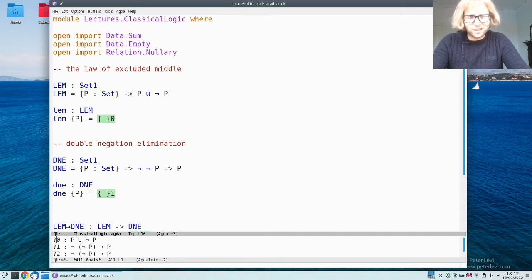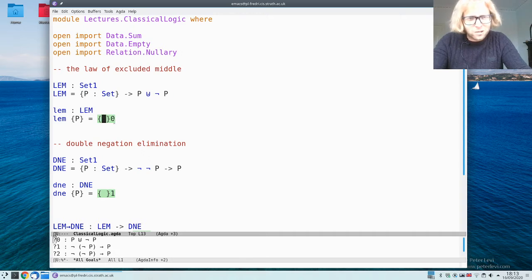But if you read this from our more down-to-earth program construction class, then this says that for every proposition P, we can decide if P is true or if not P is true. But that seems highly unlikely if P is something which we don't know if it's true or not. For example, if a certain computer program halts or not, or if a certain conjecture in mathematics is true.